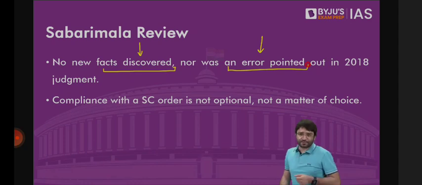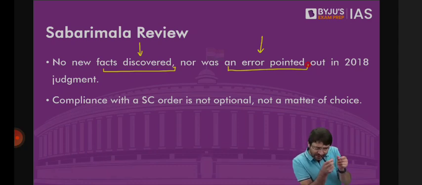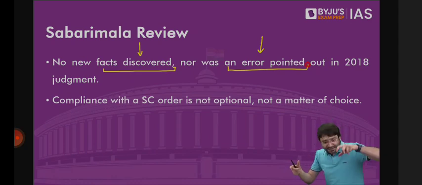For example, in this case, since you said these rules are ultra vires of the Constitution, unconstitutional because they violate fundamental rights, and are not essential religious practice. If a new fact can be discovered, which was not previously argued in the court, and through this new fact you can convince the court that this ban is essential to religion, the court will accept your petition. We will hear it again.